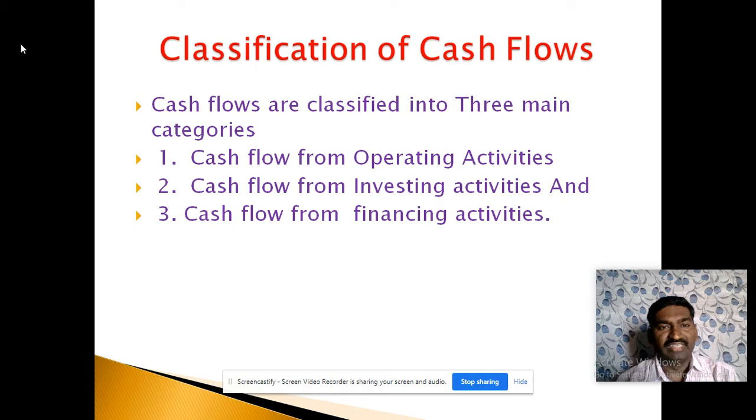Now we will discuss the classification of cash flows. Cash flows are classified into three categories: cash flow from operating activities, cash flow from investment activities, and cash flow from financing activities. So now we will discuss them one by one. The first and important one is cash flow from operating activities.